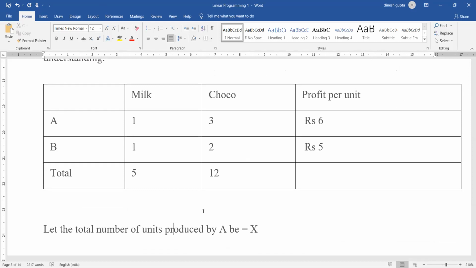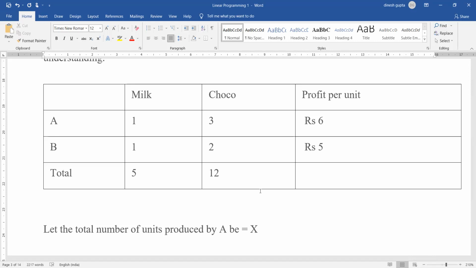What should we suppose? That in order to maximize the profit, we need to make X units of A and Y units of B. Then how much is the profit from A? If I am producing X units, and 1 unit gives me a profit of 6, then the profit from A will be 6x, and the profit from B, of which we are making Y units, will be 5y.